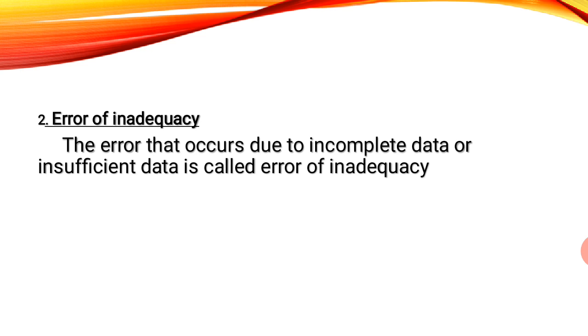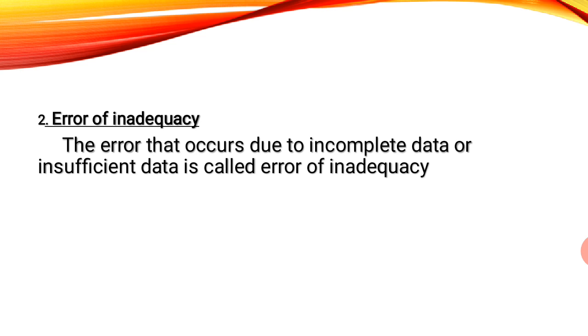Second one, error of inadequacy. Now what does inadequacy mean? Falling short, being incomplete. It is not complete. So error of inadequacy occurs when your data is incomplete.